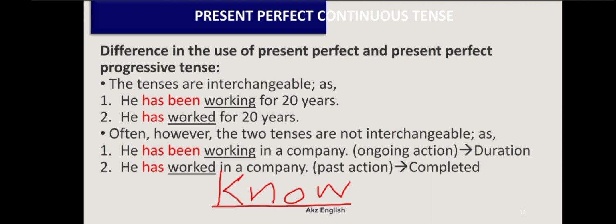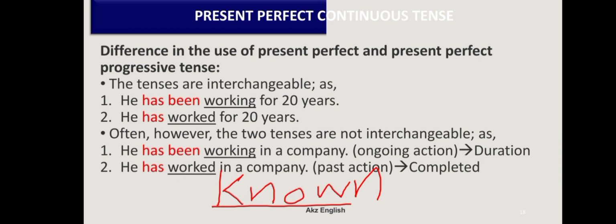No, it would be wrong. It is a wrong sentence for that same very sentence. We must say, I have known him for 10 years. We simply use present perfect and say, I have known him, not I have been knowing him, because know is not an action verb, it is a state verb. That's why it is used in present perfect tense. Okay, I hope you may understand the difference between the present perfect and present perfect continuous tense.